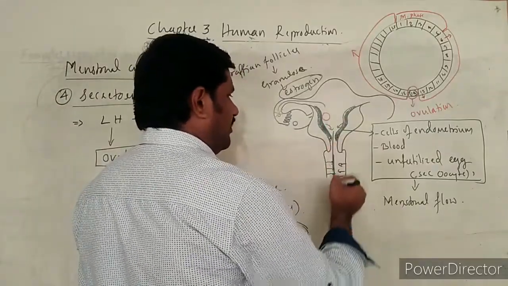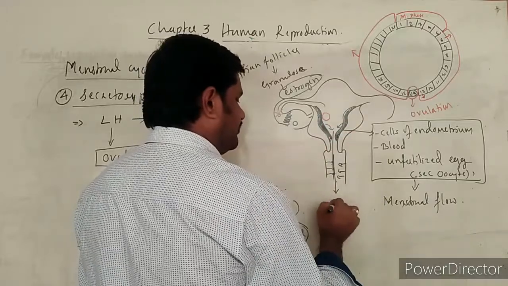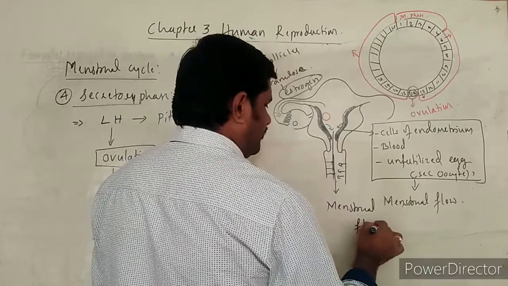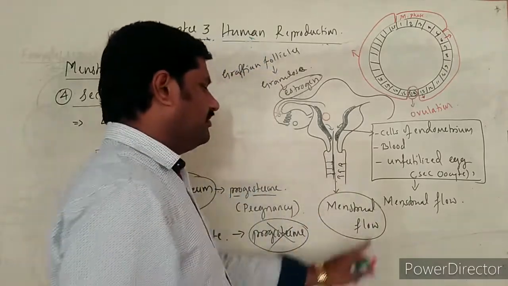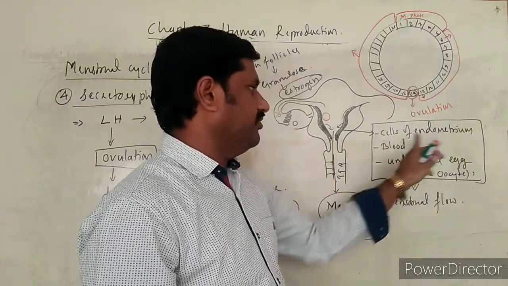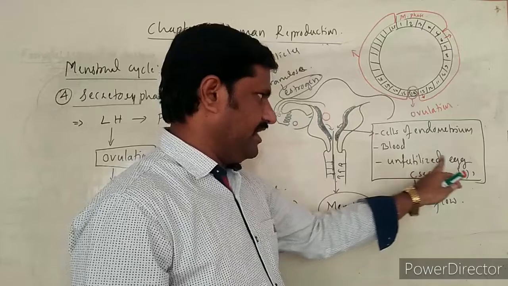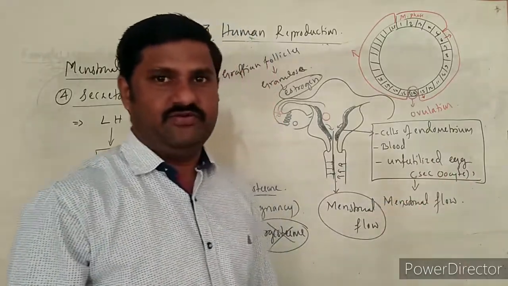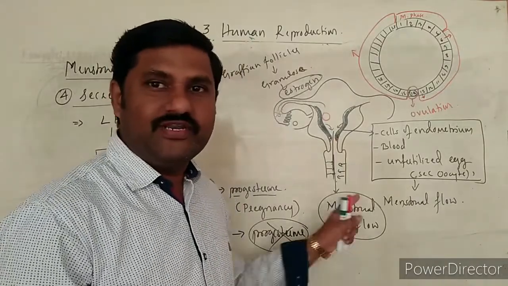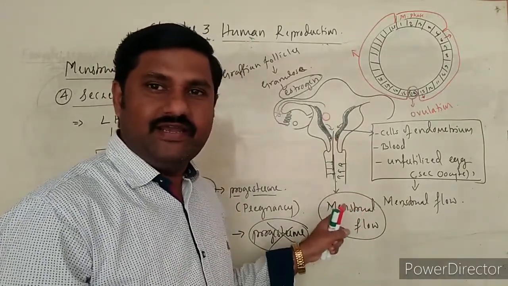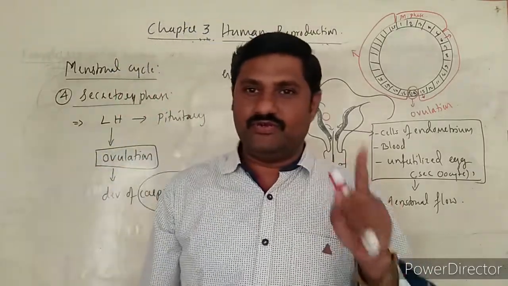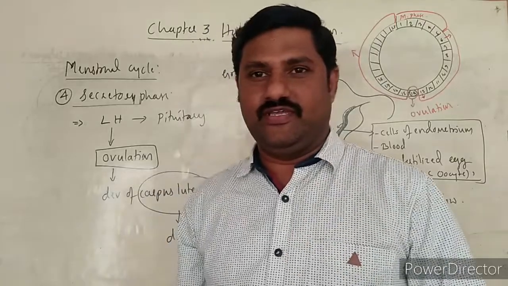So what goes out? Menstrual flow goes out. What makes up the menstrual flow? I have already written over here: cells of the endometrium, blood, as well as the unfertilized egg or secondary oocyte. All these go out. What does it indicate? It indicates that it is the next menstrual cycle, right? The next menstrual cycle occurs over here.